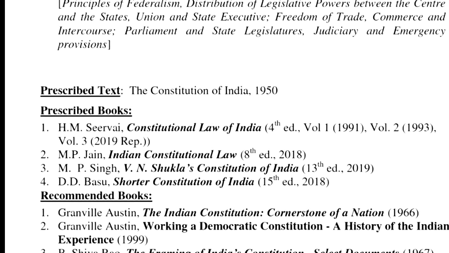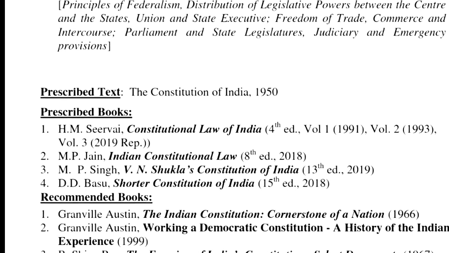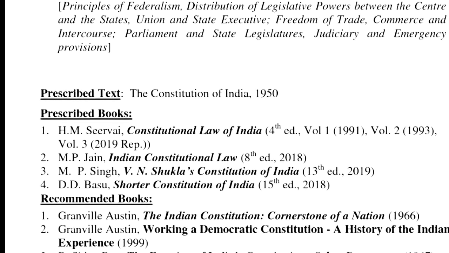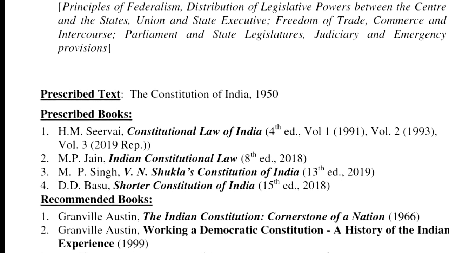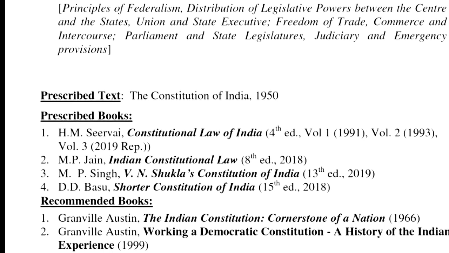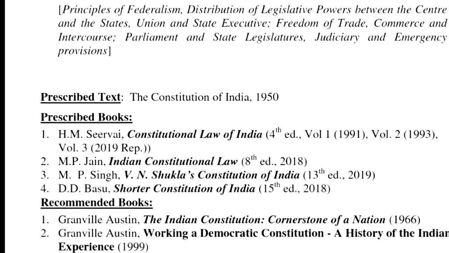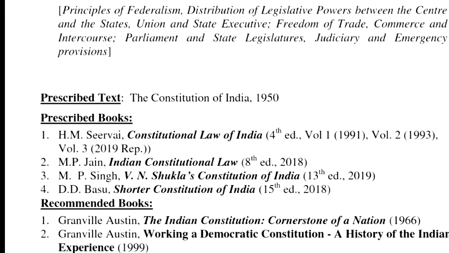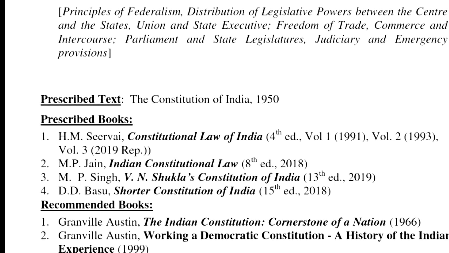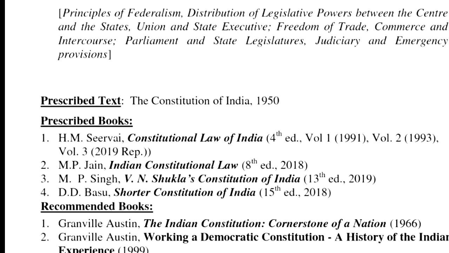Now, Indira Nehru Gandhi, and I'm not going to go into the detail of this judgment, but you only need to understand that Indira Nehru Gandhi versus Raj Narayan was the first case wherein the basic structure doctrine was applied to a case which did not deal with land reforms. And it was held in this judgment that separation of power is the basic structure of the Constitution, and judicial review is the basic structure of the Constitution, and no law can be made to violate the separation of power or impinge on judicial review.